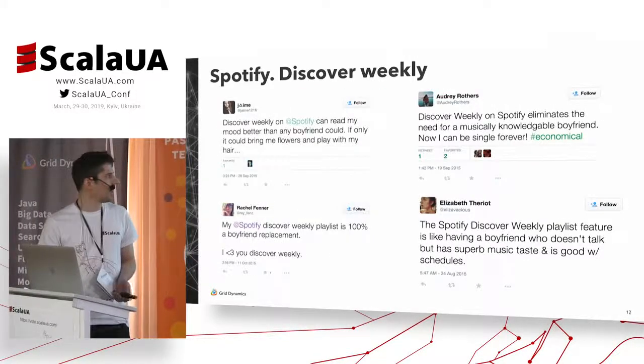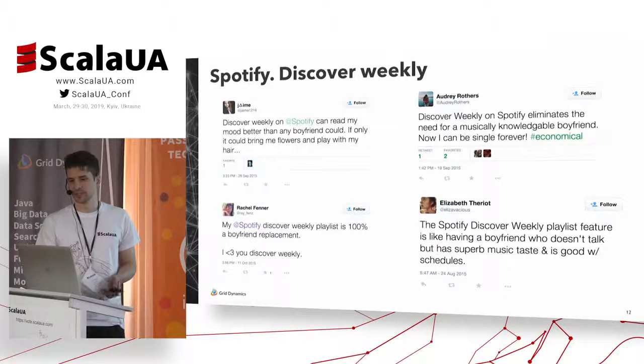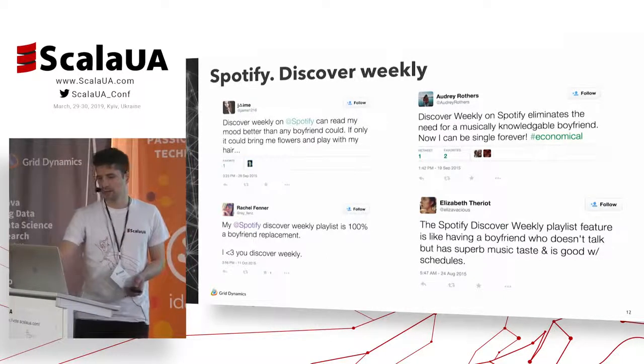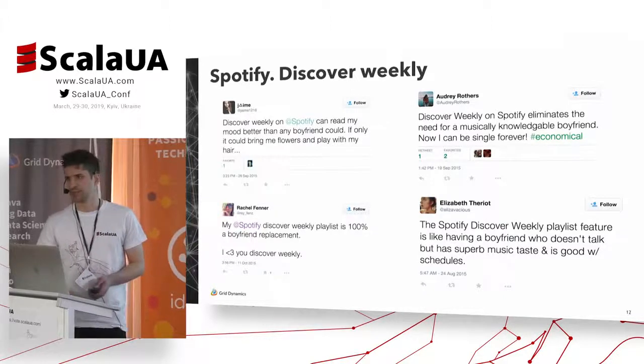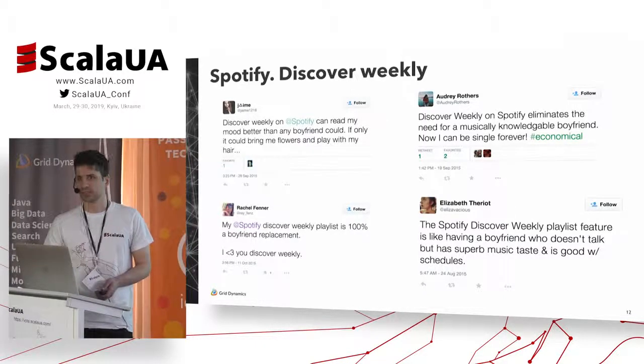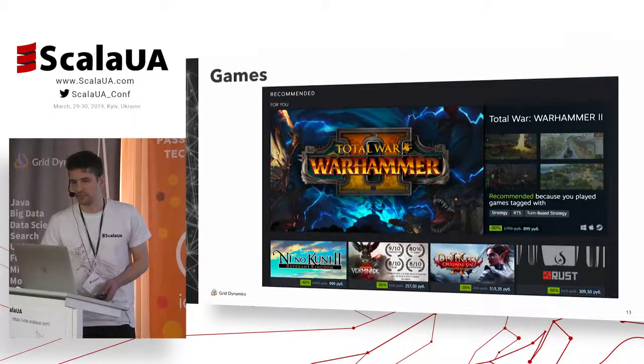Anyway, I don't know why all these tweets compare Discover Weekly with a boyfriend, but it looks like people just go crazy for it. It's very popular.